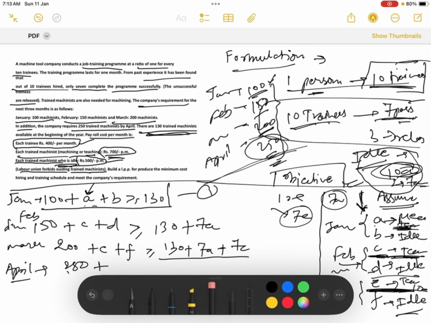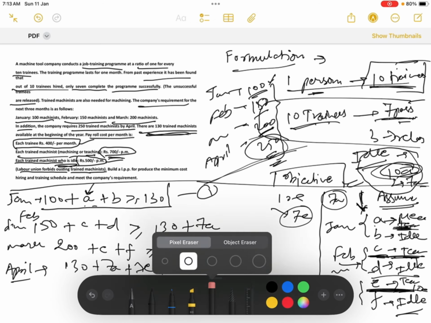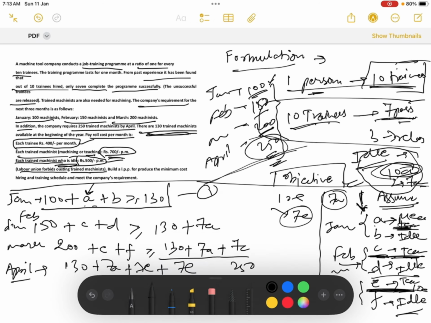So I have to add that also. One second, let me erase this. So 250, let us. So now 130 plus 7A plus 7C plus 7E. Okay. Now they all will be less than or equal to 250. Oh, sorry, I mean greater than. Okay, greater than or equal to 250. Now why? Because the requirement is 250. So obviously, if the requirement is 250, the people cannot be less than 250, because this will not create a constraint for us. So we have taken this as greater than or equal to 250. Now these are the initial constraints of this problem.